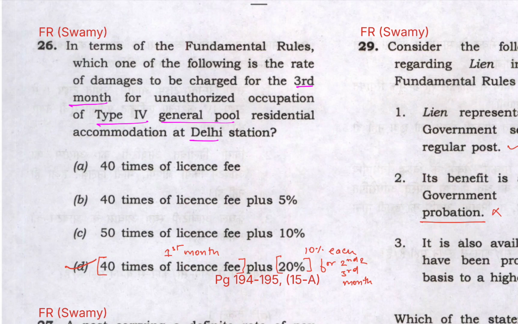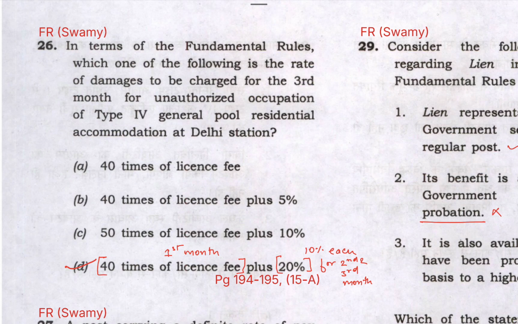For the first month it is 40 times of license fee, and for subsequent months an additional 10% is charged. So for 3 months it will be 40 times of license fee and 20% additional. So the right answer will be D. You can check more on pages 194, 195 in para 15a, where the table has been given for different cases.